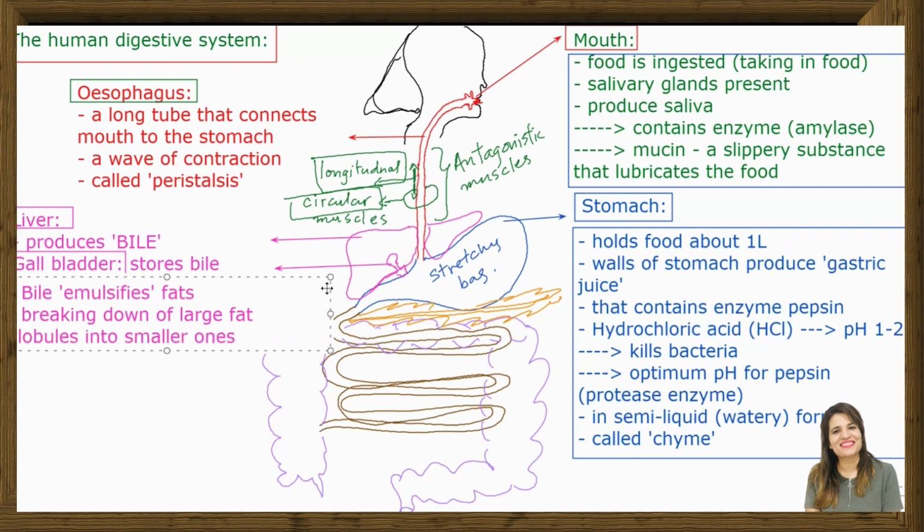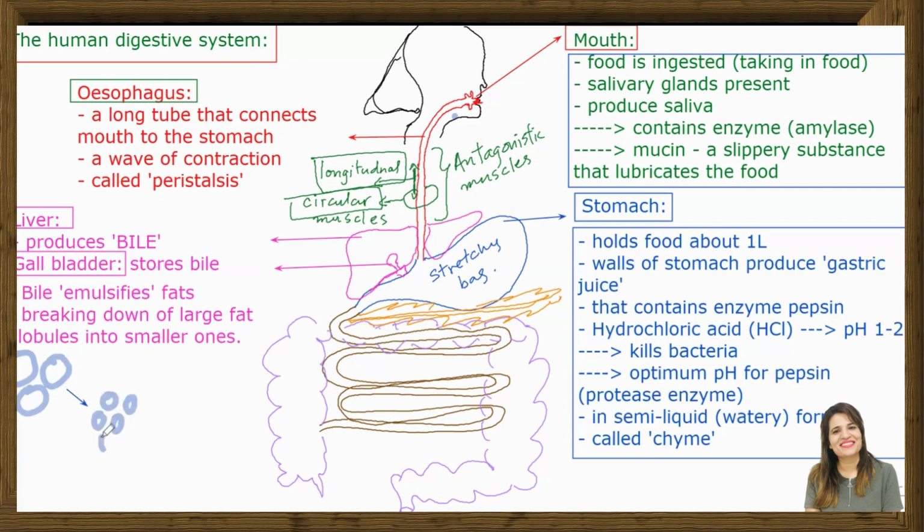Even though here I have limited space, I still want to show you what that is. Large fat globules, for example, here, these are very large fat globules. They will be converted into smaller ones.